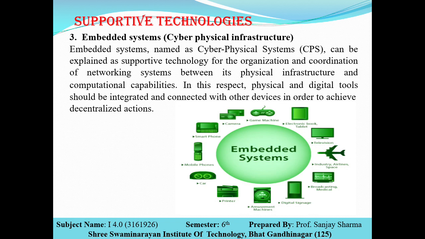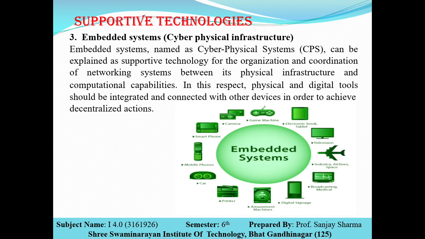Now here in the diagram you can see at the very bottom: amusement machines, printer, cars, mobile phones, smartphones, camera, game machines, electronic book, tablet, televisions, industry, airlines, space, broadcasting, medical, and digital signals.